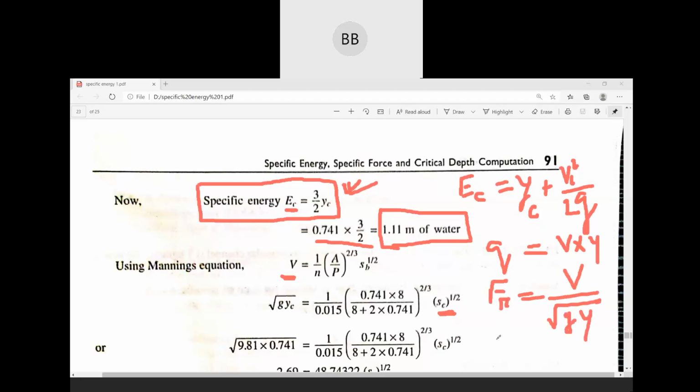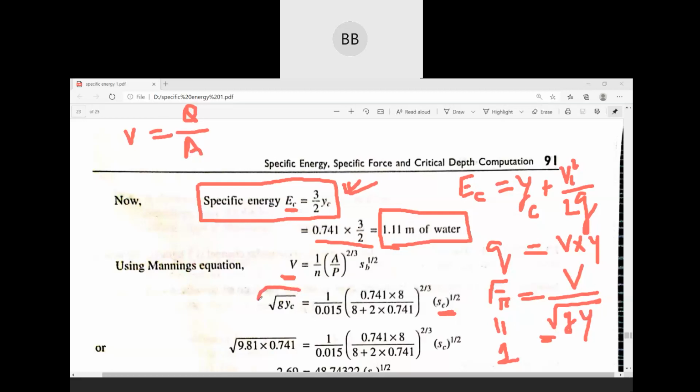So that Froude number is equal to 1 for critical depth or critical flow condition. Okay, so if you see from this equation also, you can find out the velocity, or velocity equal to discharge by area. You can use this equation also to find out the velocity. It's up to you which equation you are going to use. Okay, here they have used the Froude number equation. That Froude number is 1, so it will be cross multiplied and find out the velocity expression.